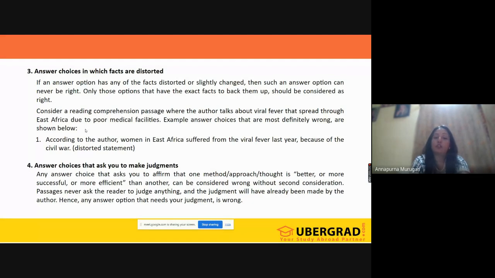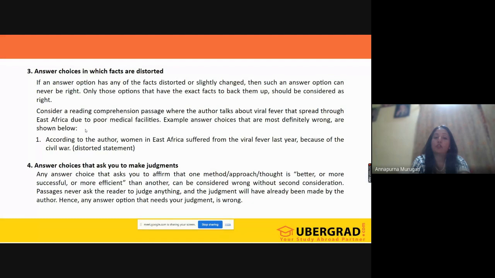If the option makes you give a judgment, then that is also not your option here. And something illogical, unscientific, outrageous, or politically incorrect cannot be your option, guys. So that is what we basically have with regards to options.